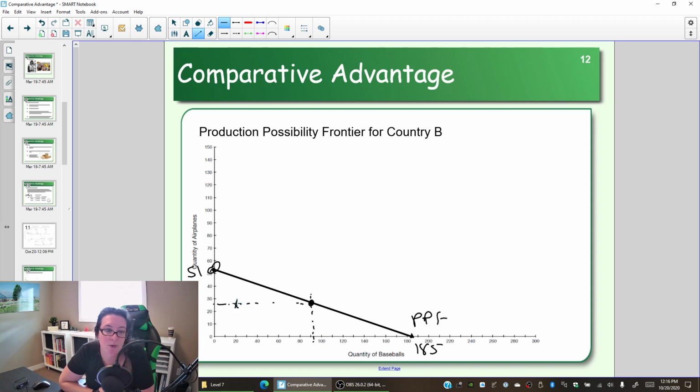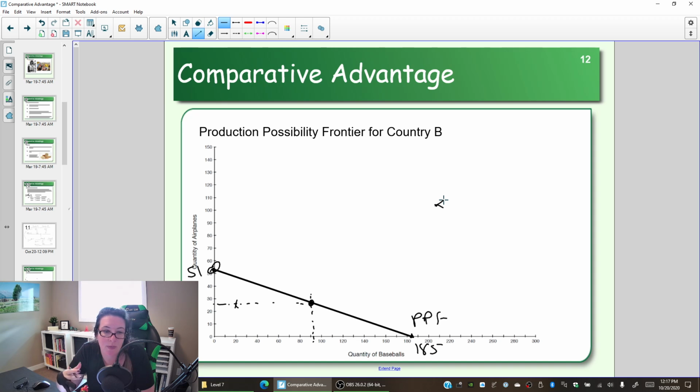It would not use all of their time. It would not use all of their resources. Country B could not, however, choose to make 200 baseballs and 100 airplanes with the current number of people and resources and time. So that production possibility frontier is that constraint, that outer limit for what a country or a company can produce when we look at a combination of two goods.